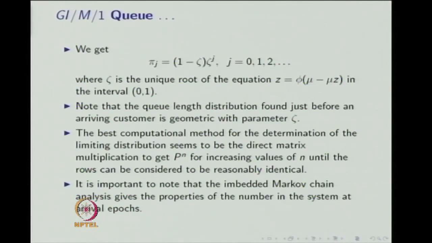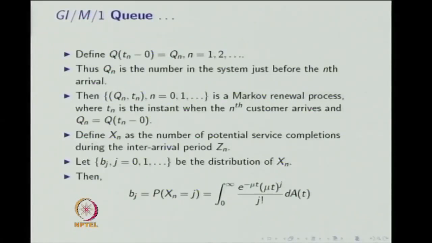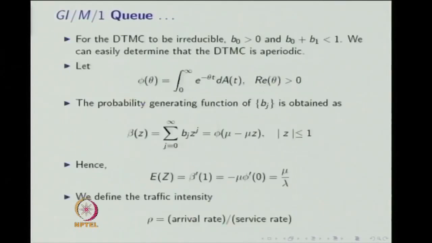Q of t for t greater than or equal to 0 is a discrete state continuous time stochastic process, whereas Qn for n equal to 0, 1, 2 and so on is an embedded time homogeneous discrete time Markov chain, and Qn is nothing but Q of tn minus 0, that is the number of customers in the system just before the nth arrival.